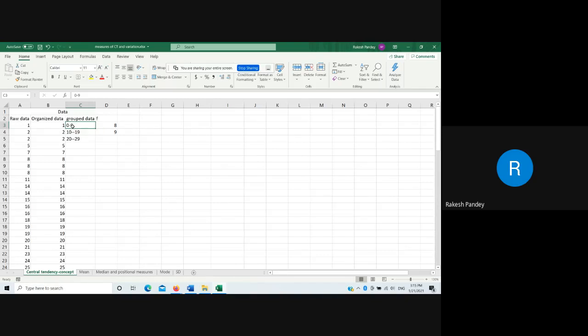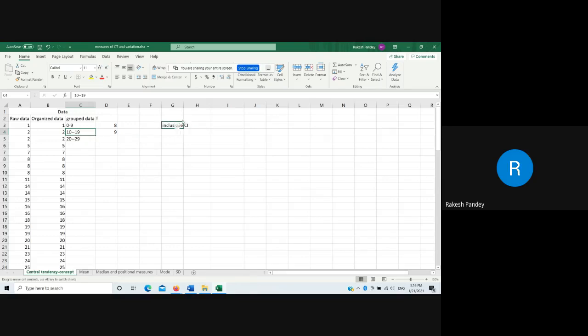This type of class interval is called inclusive class interval. It means that when we are counting 19, in this case, 19 is included in this class only.